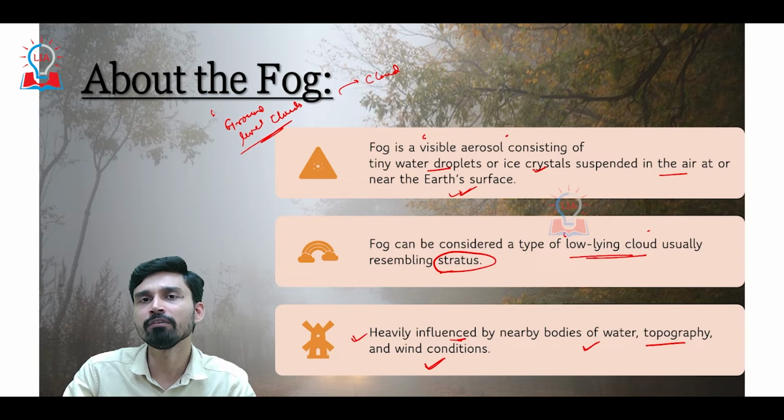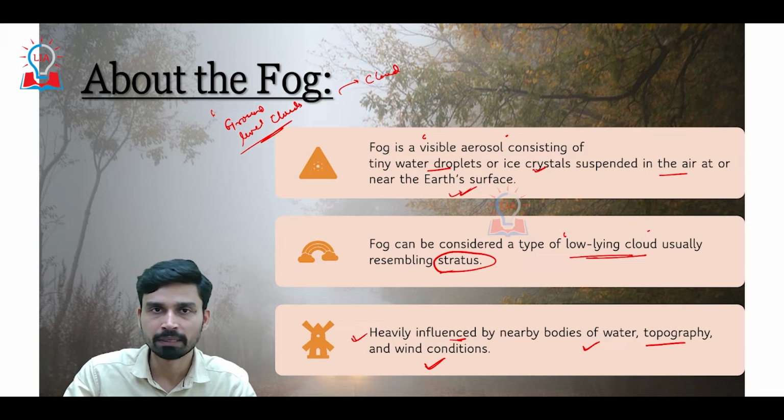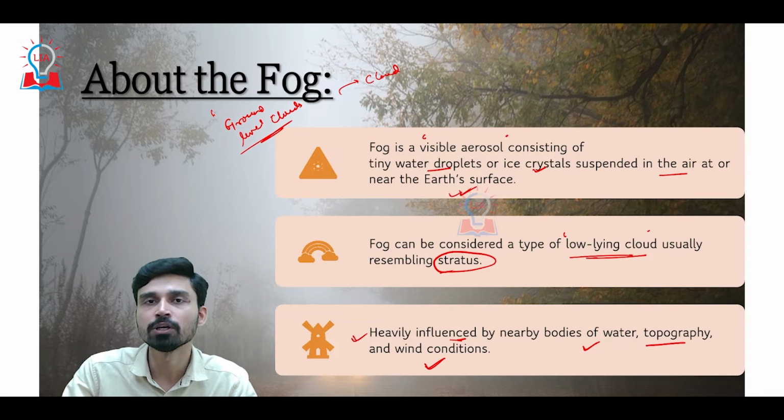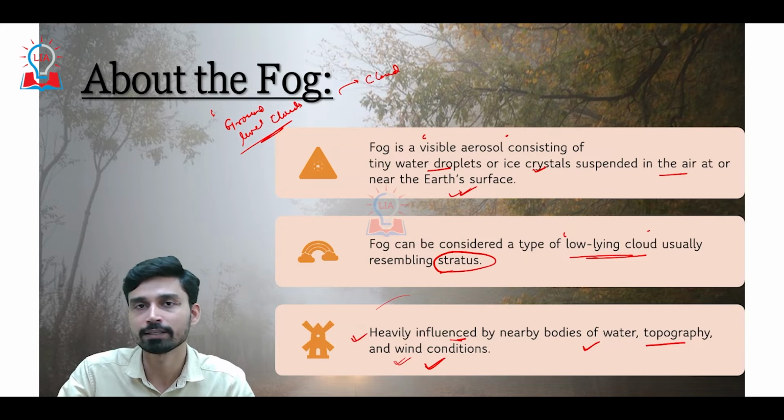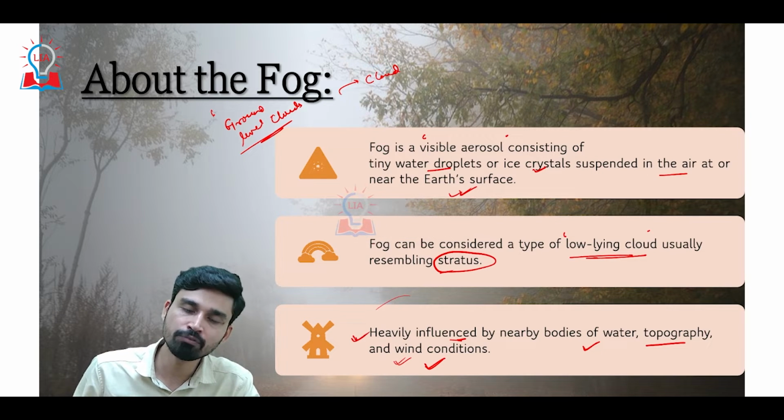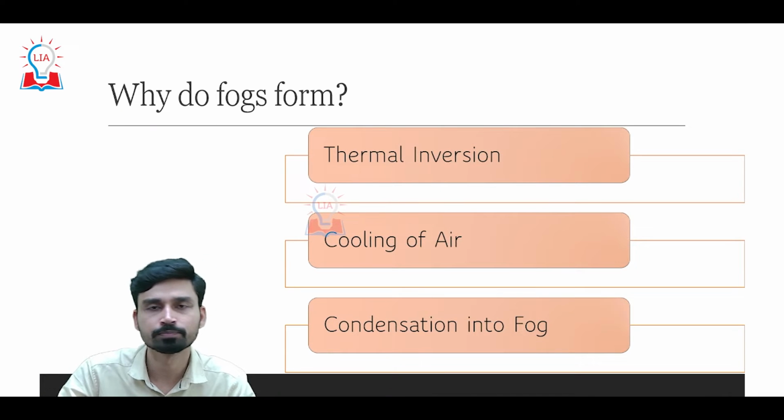If wind is blowing at very fast speed, it will not allow fog to develop in any particular area, but the fog will be dissipated and dispersed across different regions. So we need stagnant wind conditions if fog has to develop. So these are the influencing factors for fog formation.